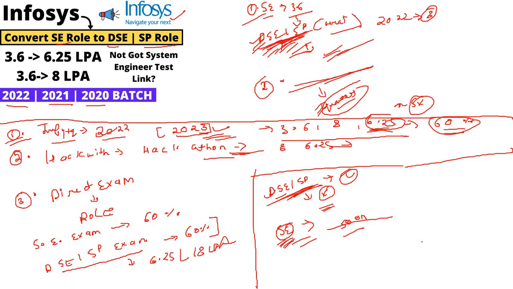One more important point: if you have not got the system engineer examination link, wait for some time, because no candidates have got the system engineer examination link yet. If you missed the DSE or SP exam, just give this exam.